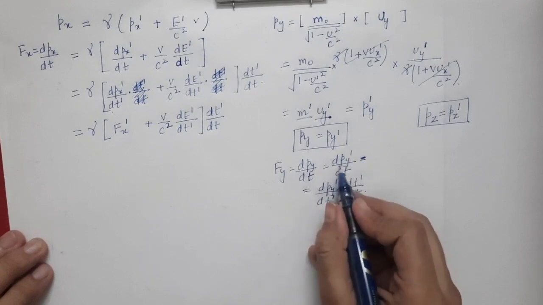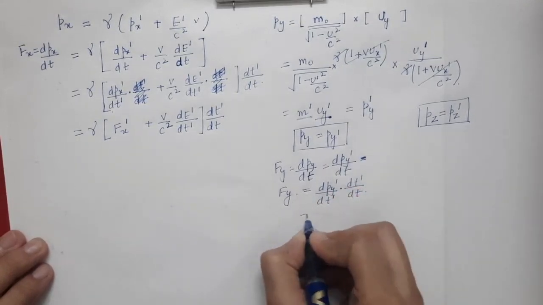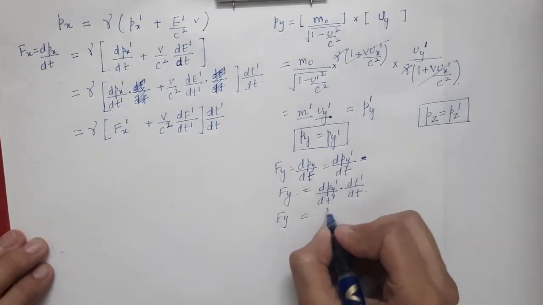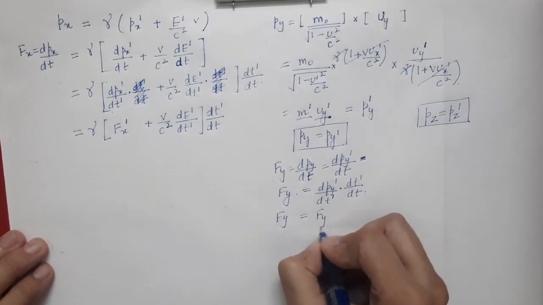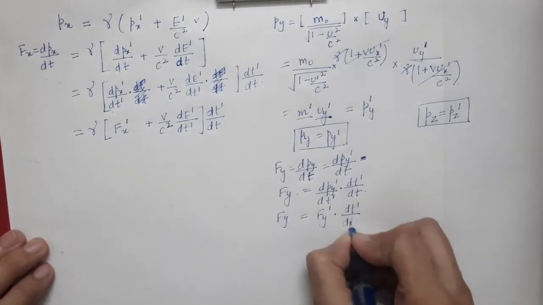So this will be just equal to the previous step. So fy is equal to, now dpy prime by dt prime is nothing but the y component of the force in S prime frame. So this will be fy prime times dt prime by dt.